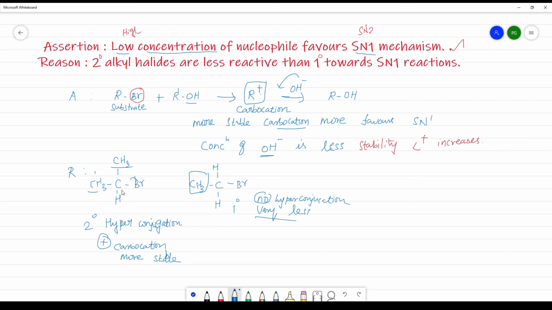So comparing the secondary and the primary, the secondary alkyl halide will form a more stable carbocation.